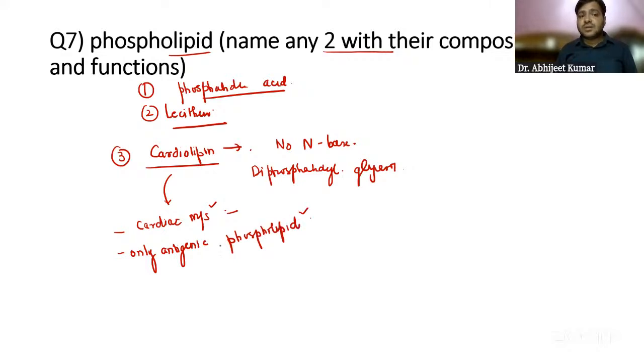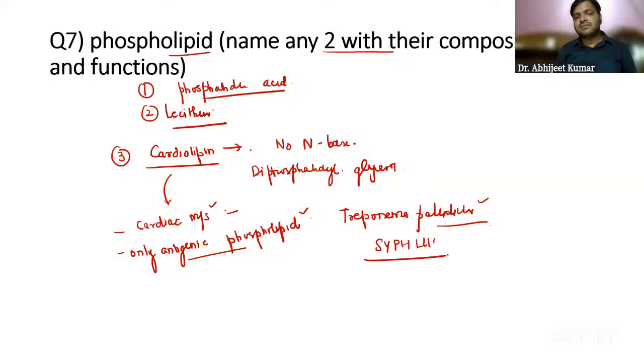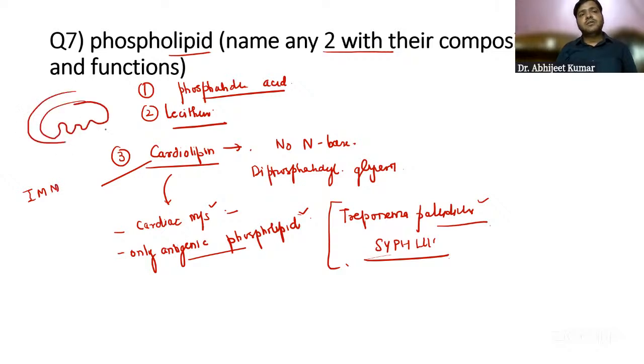What does this mean? It cross reacts with the antibodies that are raised against Treponema pallidum. It gives rise to false positive results in the test for syphilis, right? That is something you will be discussing in detail in physiology. Now, cardiolipin is present in the inner mitochondrial membrane. Mitochondria is a double membrane structure, right? So it is present in the inner mitochondrial membrane, guys.